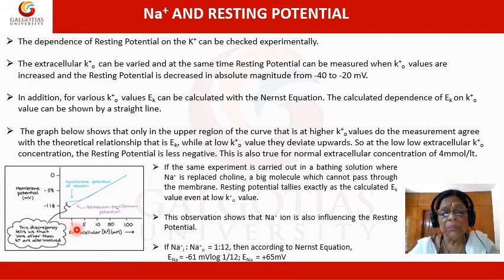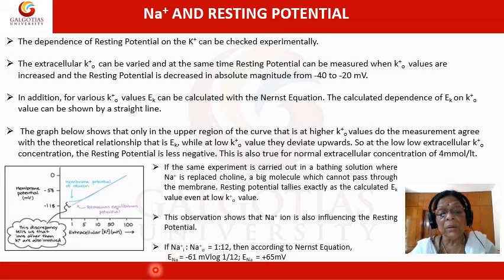So, if the same experiment is carried out in a bathing solution where sodium is replaced in the extracellular fluid, if we remove sodium and replace the positive sodium ions with some other positive ion, choline. Choline is a positively charged large molecule, and why is it taken? So that it cannot cross the cell membrane, being a big molecule which cannot pass through the membrane.